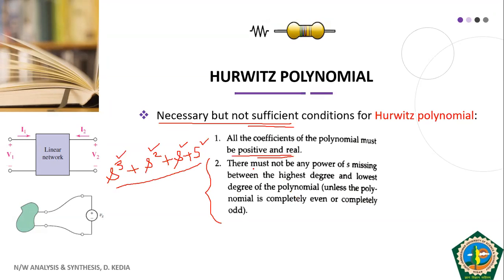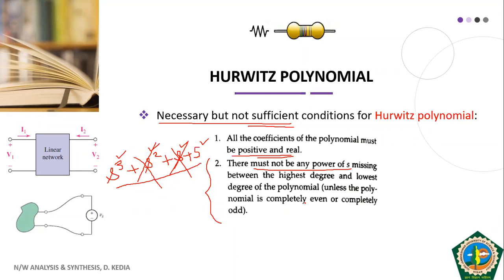So there must not be any power of S missing. Like assume that this term S square is not there, and say S is also not present. In that case, we say that powers are missing. We have only S cube plus 5.